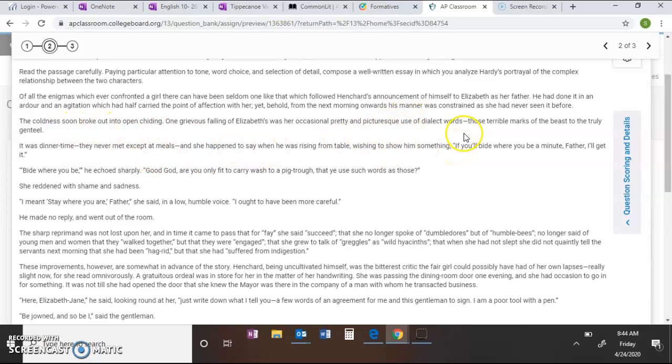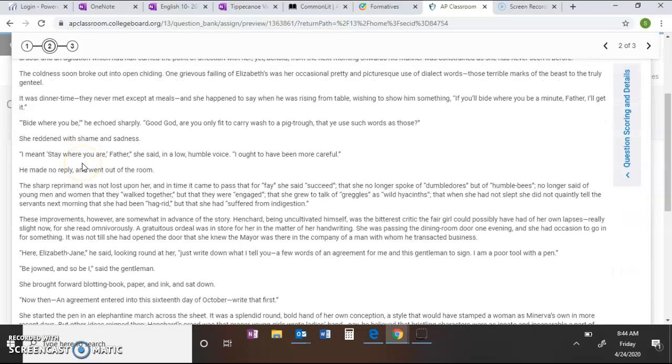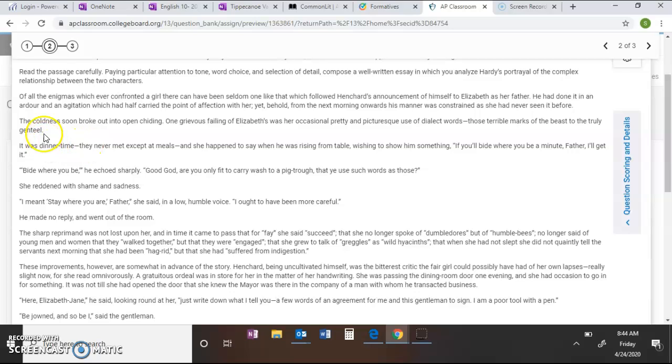So guys, she speaks in dialect. She doesn't have proper English. And that is not becoming of someone who's wealthy and who is a mayor, okay? Terrible marks of the beast to the truly genteel. He doesn't want anybody to know that, he just wants to be known as the mayor. He doesn't want to be known as someone who's uneducated or had been a migrant farmer or something like that. So the fact that she doesn't speak properly is a point of contention between the two.